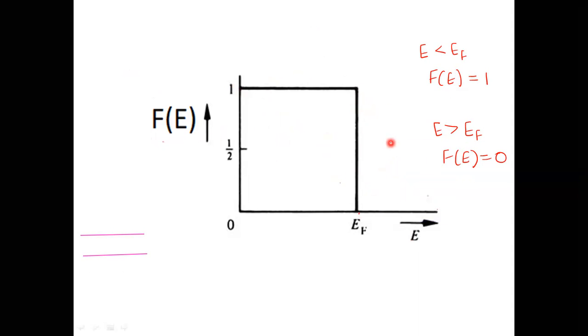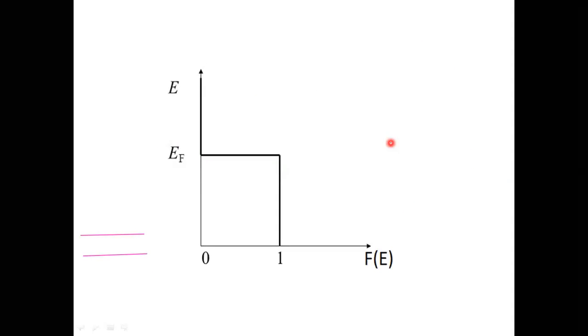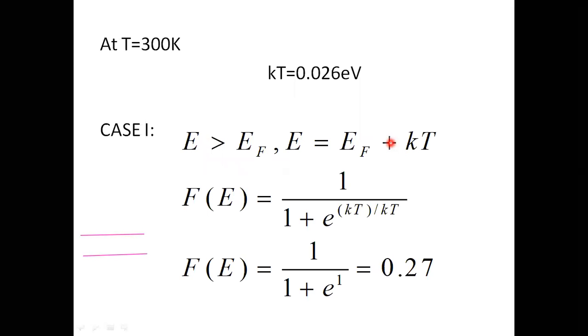Fine. Now next, let us take the value of temperature as 300 Kelvin. We can take any temperature, it may be 300, 400. So first of all, I am taking the case at capital T equal to 300 Kelvin. So what will be the value of this KT? First of all, we will calculate this value.